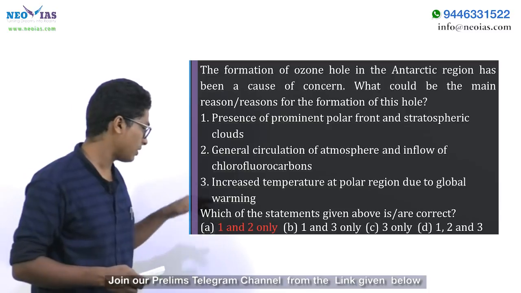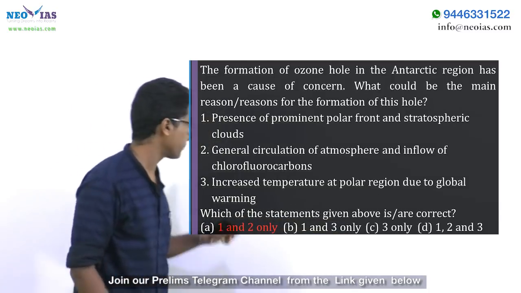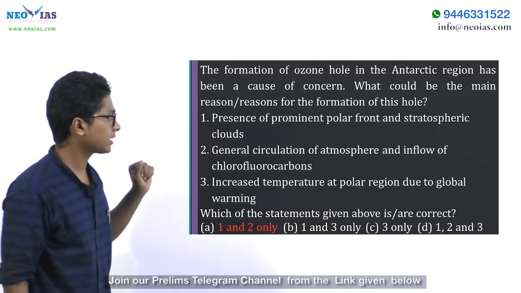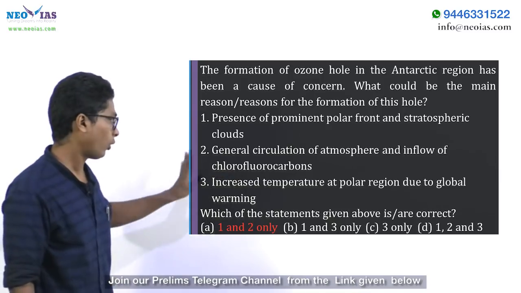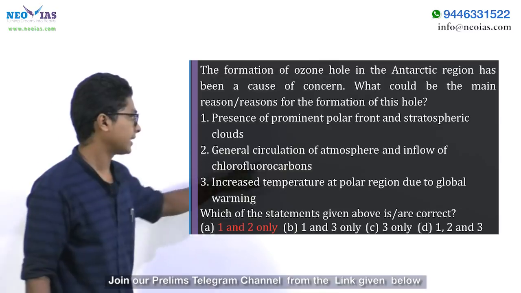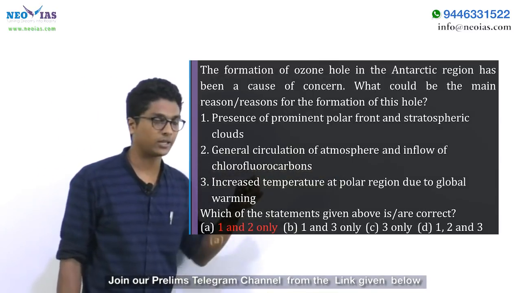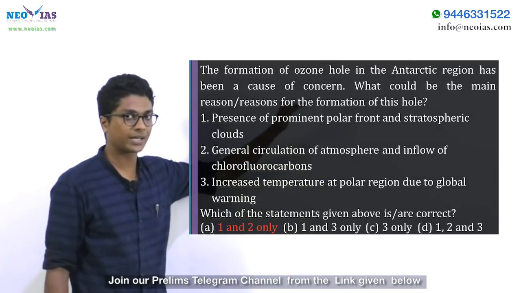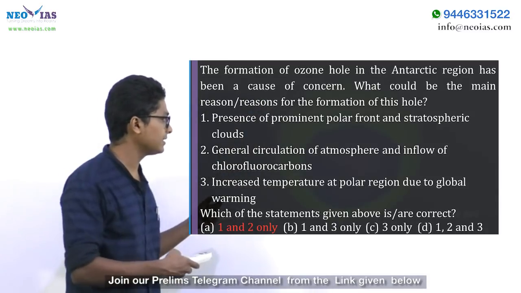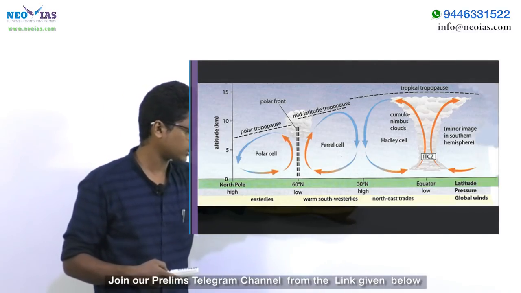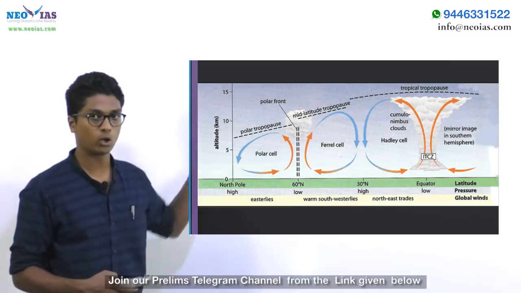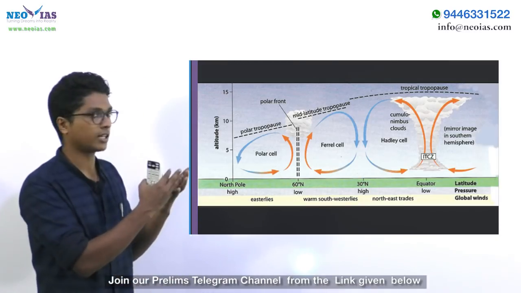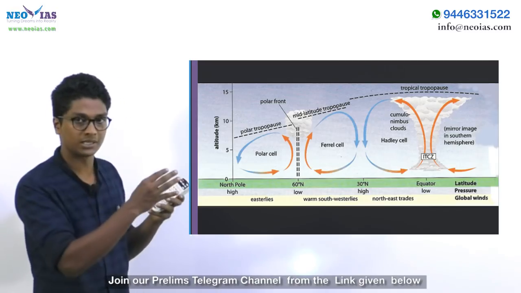So the answer should be having 1 in it. We can eliminate C. And the next one, general circulation of atmosphere and inflow of chlorofluorocarbons, which you have already seen. The general circulation of atmosphere here means the air is rising up from the equatorial regions, then it's subducting in the subtropical high pressure belt, and then it's again getting uplifted in the subpolar low pressure belt.